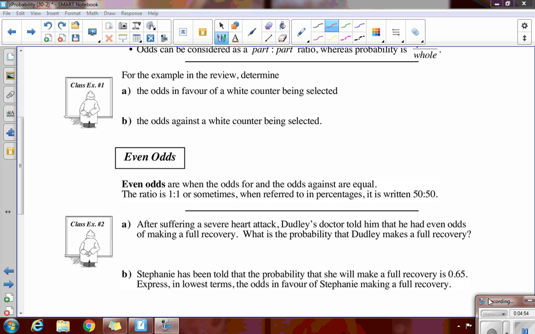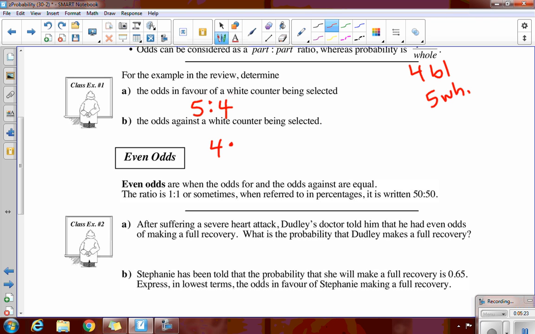All right, same example. We had the 4 black marbles. I'll just put it here so we remember. There was 4 black marbles and there was 5 white marbles, because it's saying refer back to that other example. Now it's saying what's the odds in favor of a white counter being selected? 5 to 4. Okay, so that's my odds. The odds against a white counter being selected. 4 to 5. Now what do you notice about the sum of these two numbers each time? They equal 9. They equal how many whatever was in the bag. So these things add up to 9, 4 and 5, 5 and 4.